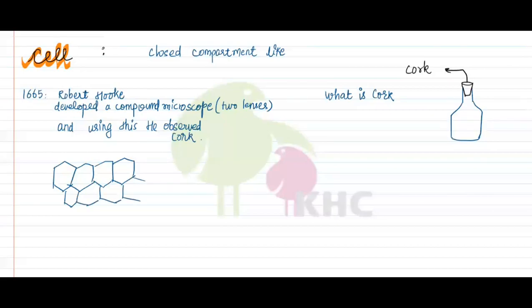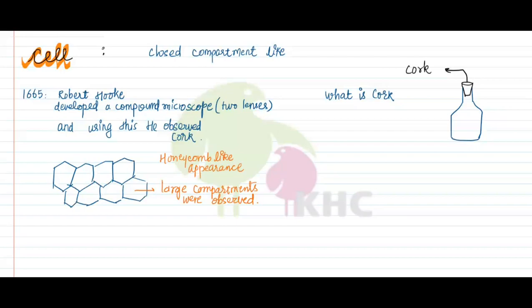This was what he observed under the microscope. So large compartments were observed, on magnification, obviously, not without the magnification. He observed compartments and they looked like a honeycomb-like structure. This gave the honeycomb-like appearance.